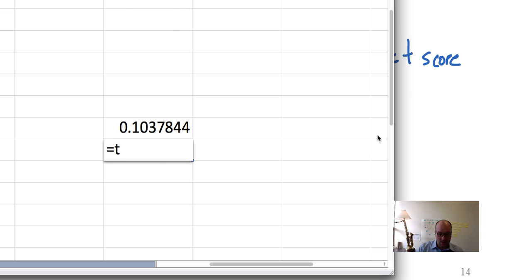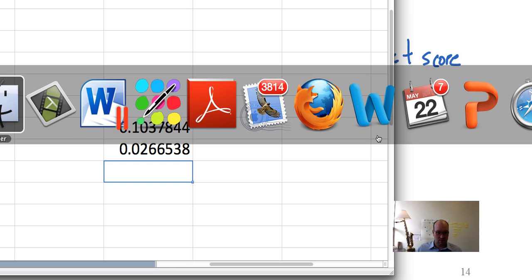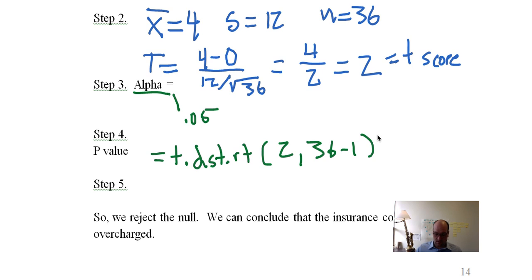So equals T.DIST.RT, right tail, not two tail, right tail. Our x is really a t score, we put in 2, and then 36 minus 1 is just 35. And we get 0.0267. 0.0267. Okay.